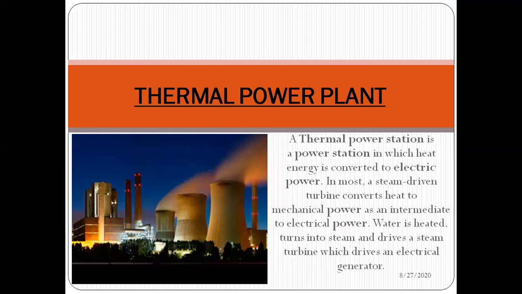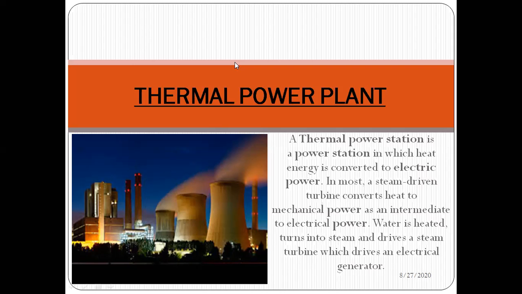So when the water is heated, it turns into steam, and this steam drives the steam turbine, which drives an electrical generator. As I have already explained, in a thermal power plant the water is heated, and when the water is heated, it is converted into steam, and this steam is passed through a pipe and flows onto a steam turbine.